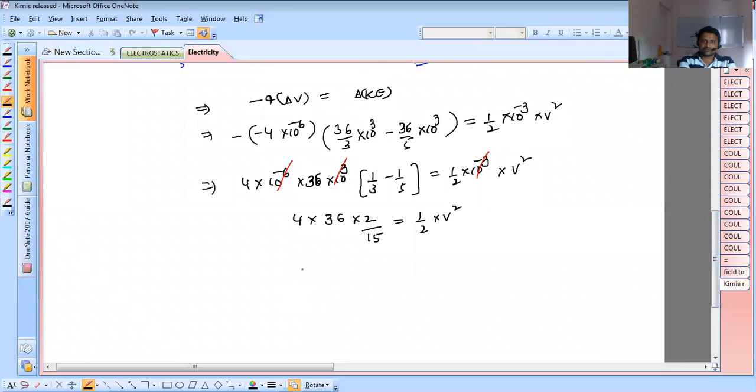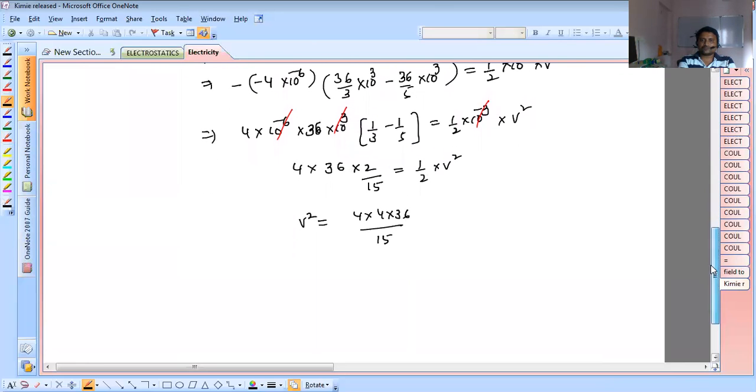So now v square equals 4 into 36 by 15. Now v equals 4 into 36, which is 6, by root 15.